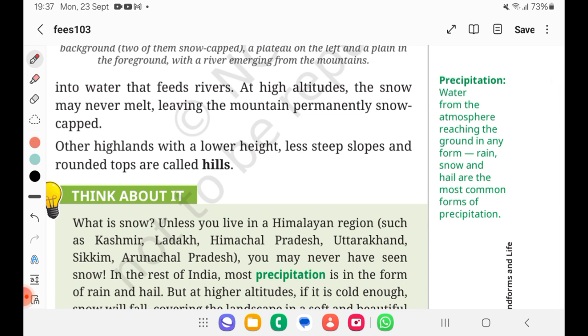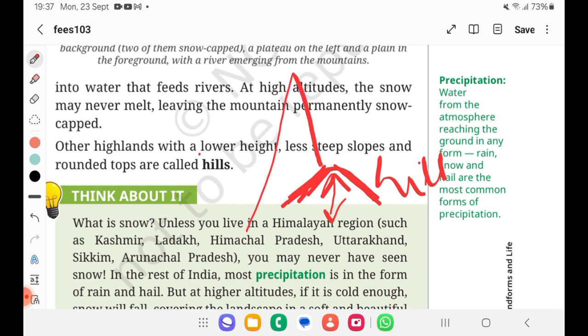So other highlands are also there. They also will have a steep slope but lesser steep. See, if it is something like this or mostly like this. Now I can't say it is completely a mountain, but I also can't say it is a plateau or plain. Then what can I say this is? This is a hill. It is having comparatively less height or altitude and less steep. See, this is not as steep as a mountain, but lesser steep, with a rounded top. I told you for a mountain it should have a narrow summit, whereas a hill will have a rounded top, kind of round.